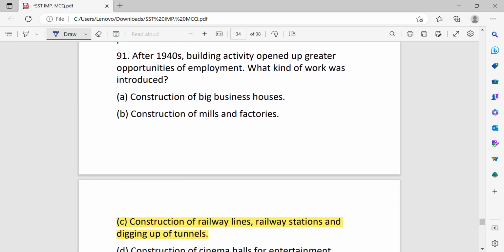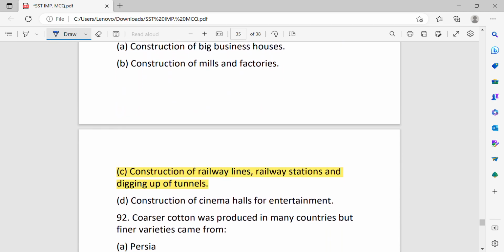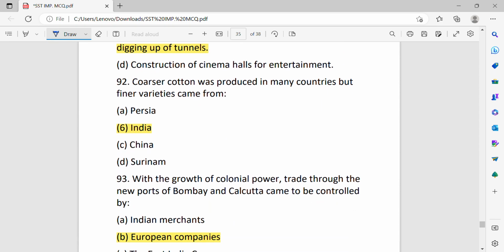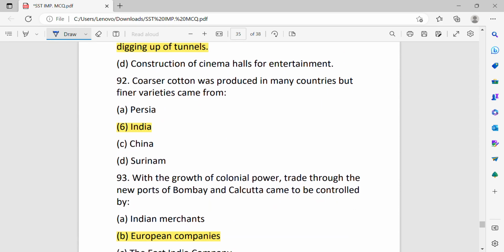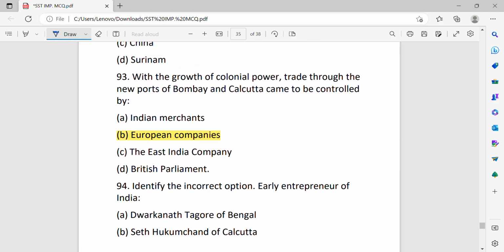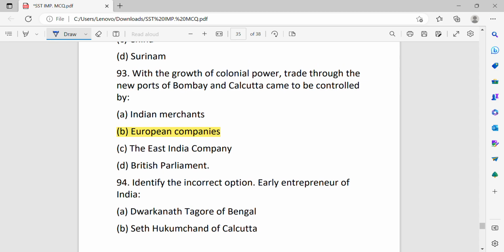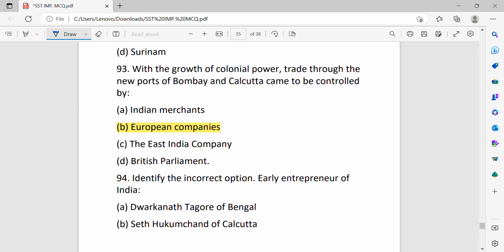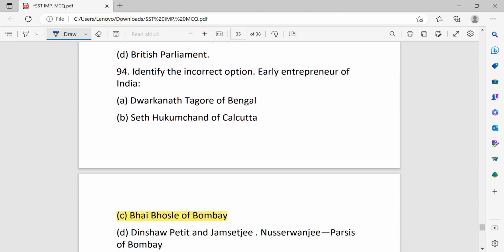Construction of railway lines, railway stations, and digging up of tunnels. Coarse cotton was produced in many countries, but finer variety came from India. With the growth of colonial power, trade through the new ports of Bombay and Calcutta came to be controlled by the European companies. Identify the incorrect option.